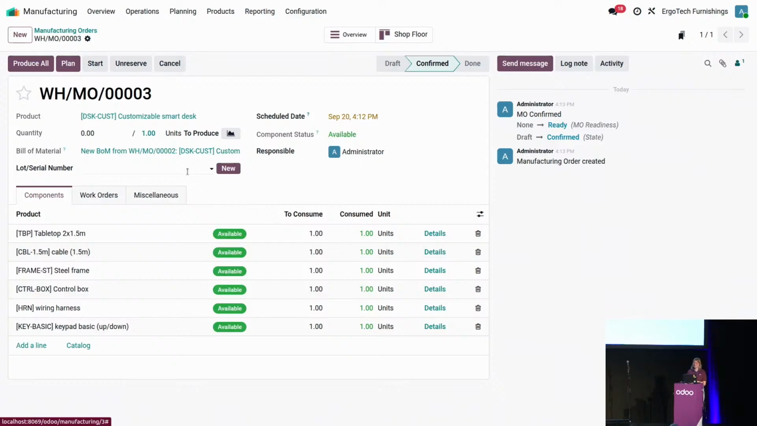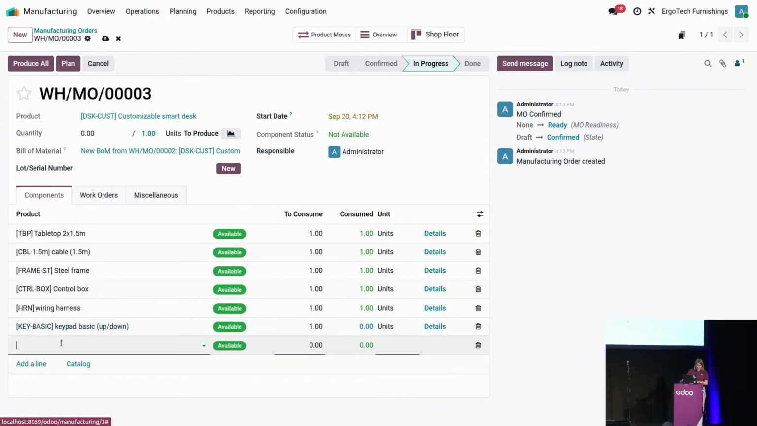Well, last minute changes happen, and Mr. Frank Einstein has just asked me if he could use the premium keypad instead of the basic one. So let's change this one. Instead of here, I'm going to say that I'm not going to consume the basic keypad, and I'm going to select the premium one instead. I'll say here that I need one of them.